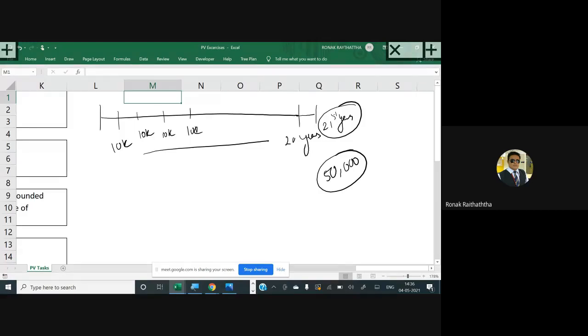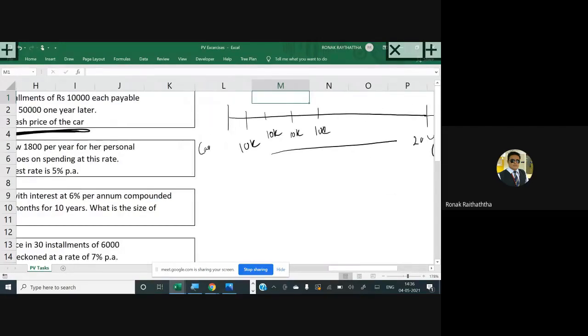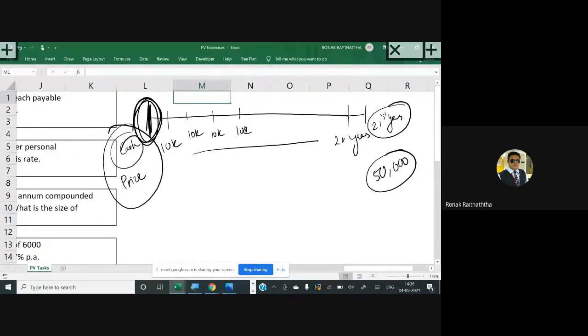Now friends, what is the cash price of the car? Let's assume that the entire cash price of the car is financed by the loan. So here we want to reach this point, this is the present value we want to find. Now I can call it an annuity for the 20 periods, my friends, but this cash flow which is realized in the 21st year will not be a part of the annuity.